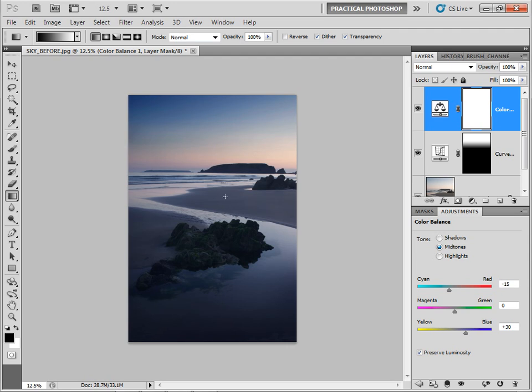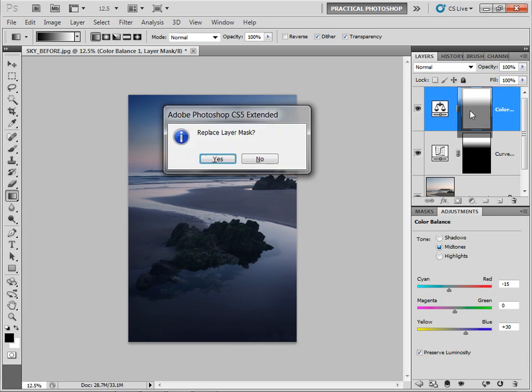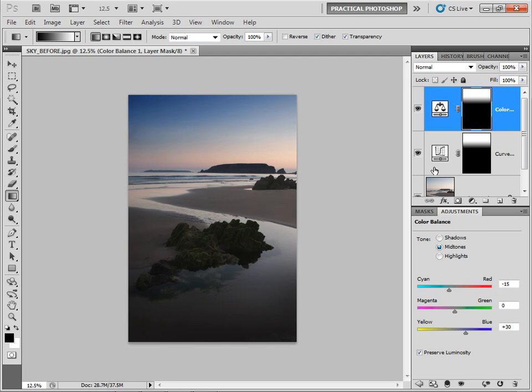I can see again that my land is going a little bit too blue, so I'm going to add another layer mask that will mask some of that out in the land while still keeping it in the sky. I could go ahead and draw another gradient on this layer, but a very simple shortcut that's quite useful: if I hold Control or Command and Alt, I can just drag that layer mask to the layer mask above. Replace mask, yes, and you can see that's copied my layer mask.